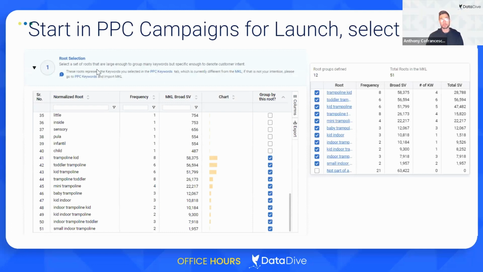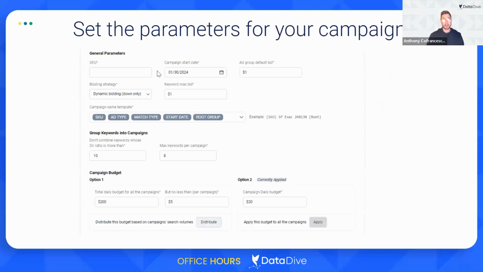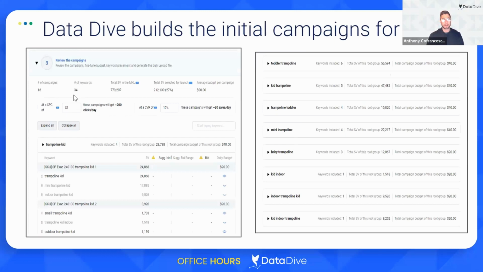And all you do is you come to the PPC Campaigns for Launch tab inside of Data Dive, and you're just going to go through and select your major keyword roots. So you can see in this case, I have 12 root groups that are selected. And then after you set the parameters for your campaign, your bidding strategy, and your budget, Data Dive is automatically going to build me, based on those 12 keyword roots, 16 campaigns covering 34 keywords and 779,000 searches a month. So you can see it's broken down these campaigns. It's grouped keywords together by similar search volume. And you can see it's just built out these campaigns here.